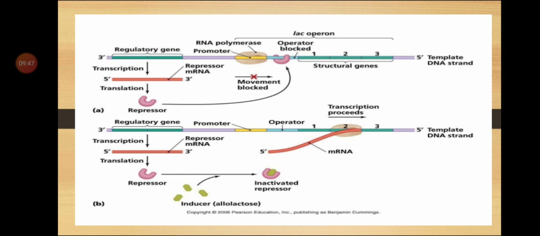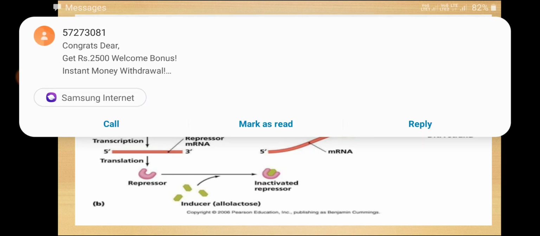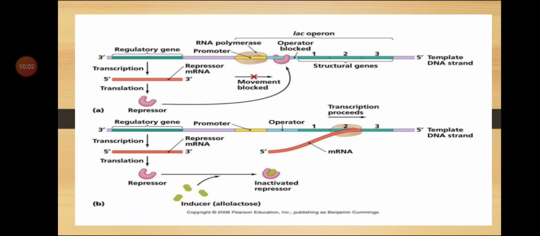Because of this, the operator gene is free, and now the enzyme RNA polymerase can move from the promoter to the structural genes via the operator. Is it clear?